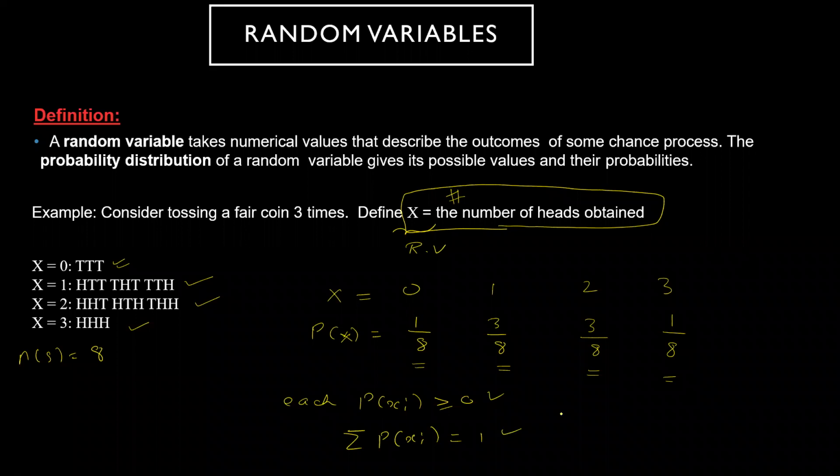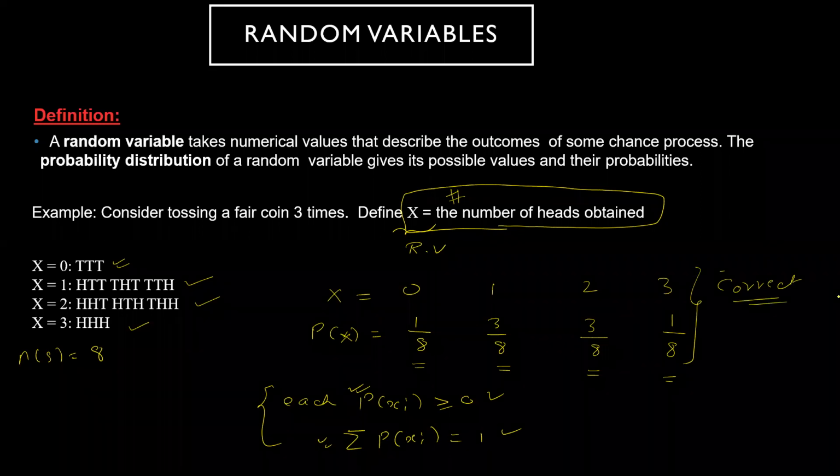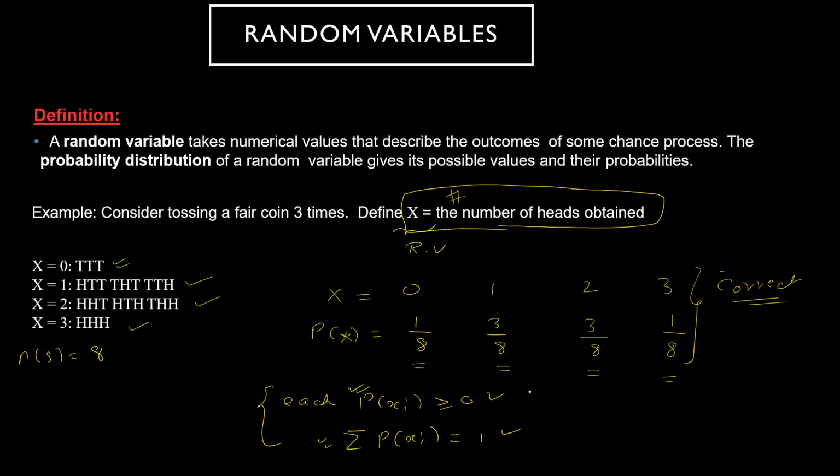Are these two conditions satisfied? Yes, the first condition is satisfied. Second condition, when you add all this, 3 plus 3 is 6, 7 or 8, 8 by 8 is 1. So yes, this condition is also satisfied. If this condition is satisfied, this particular probability which we have defined is correct. So these two conditions have to be satisfied.